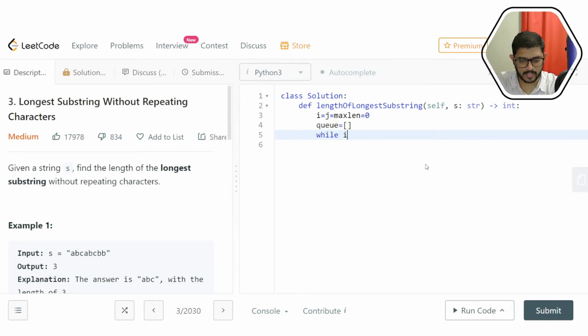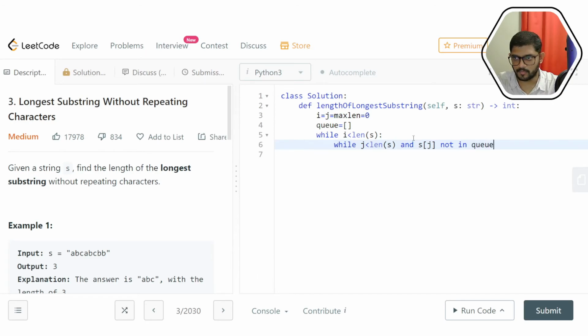Then we have this outer while loop, while I is less than length of s. S is the name of the string, it's clearly given over here. Then we have the inner while loop: j is also less than length of s, and Sj is not to be found in the queue.